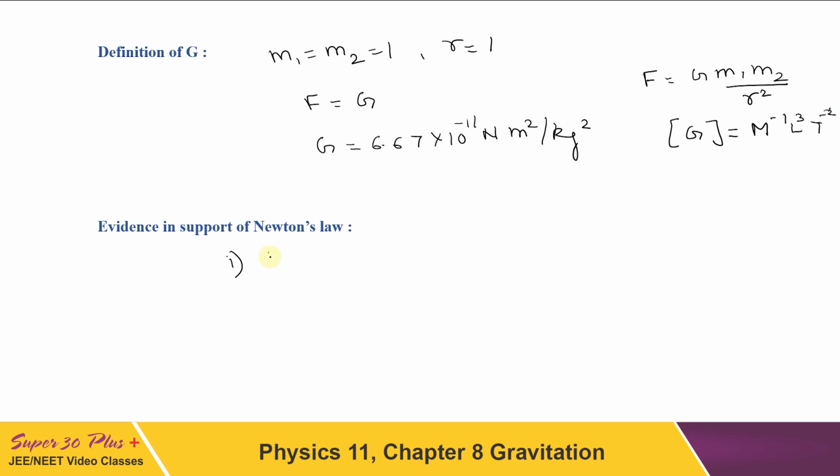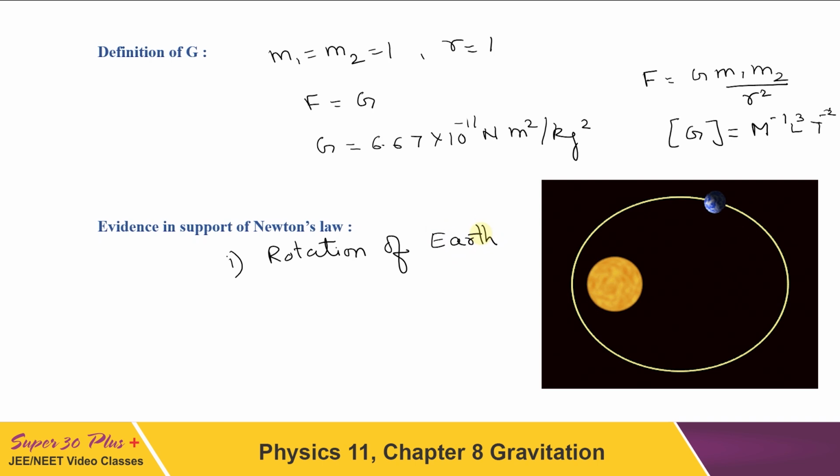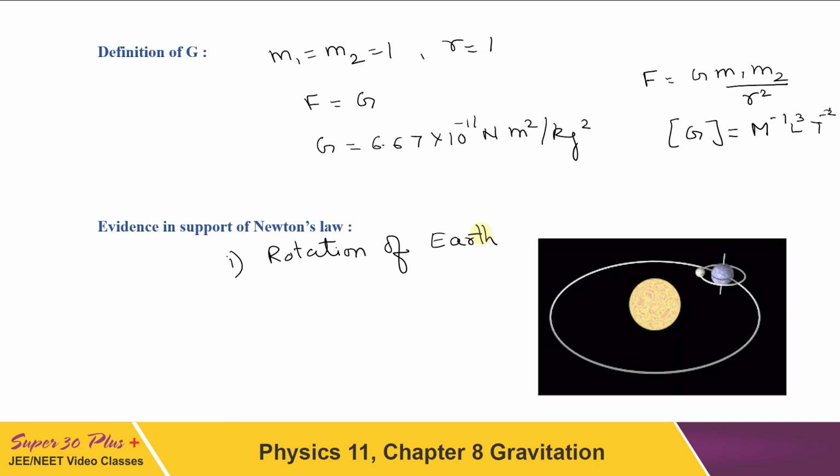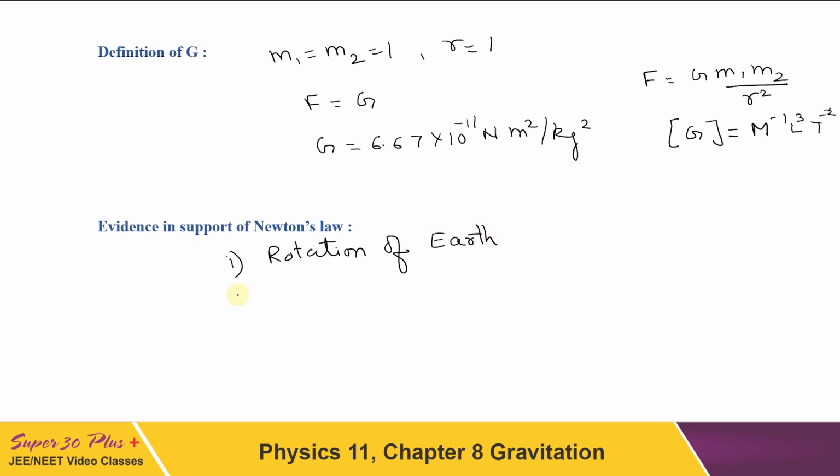The first is rotation of earth. The rotation of earth around the sun, or even the motion of moon around the earth, can be explained on the basis of this law. The other evidence that we can give is the prediction about solar and lunar eclipses. We can predict solar and lunar eclipses with the help of Newton's law of gravitation, and these always come out to be true.